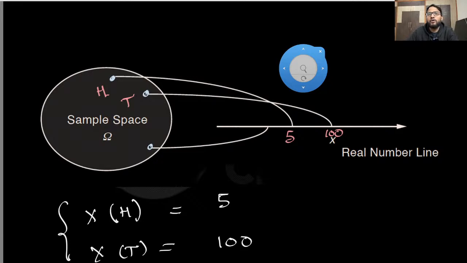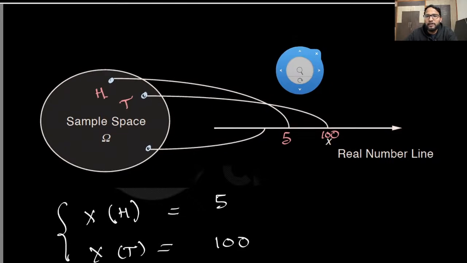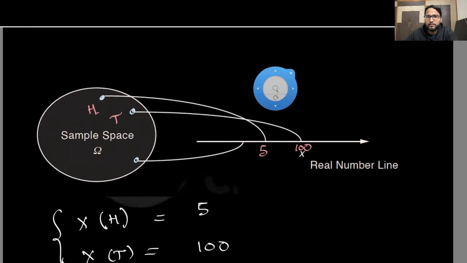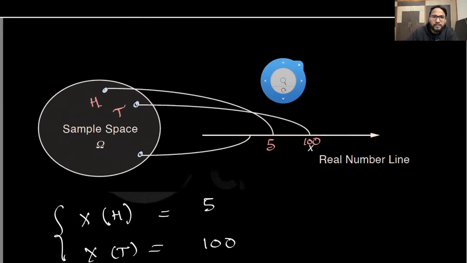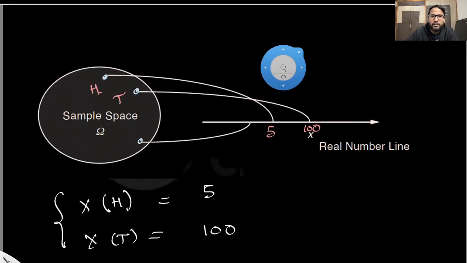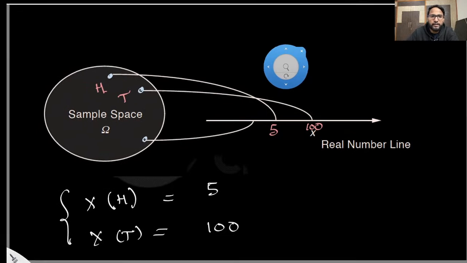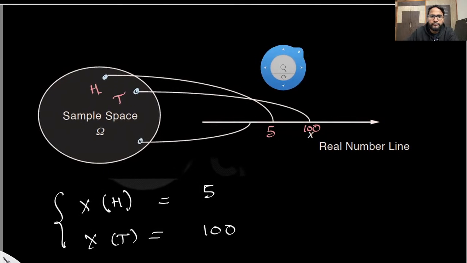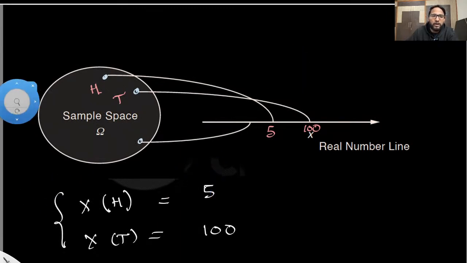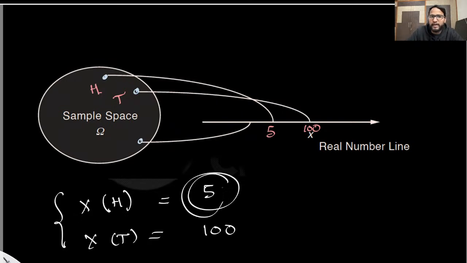I'm defining a random variable which is basically mapping head and tail to 5 and 100. Just give me a second, I think it was not visible properly. Now it should be visible. What I mean is that this is a function which takes some outcome and maps it to some real line, right?